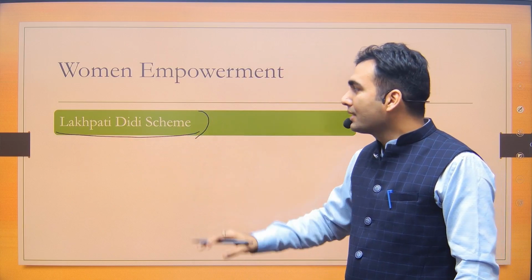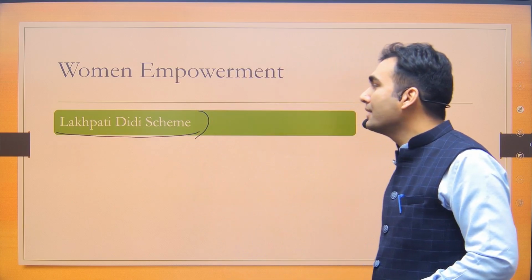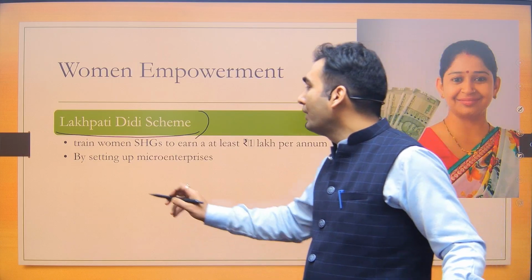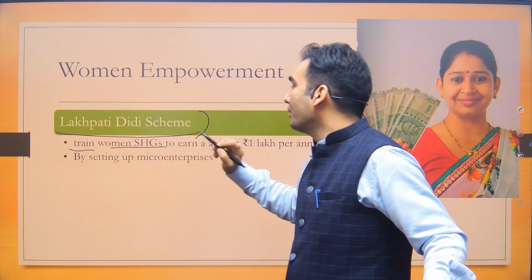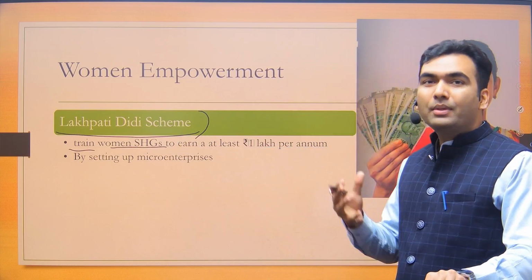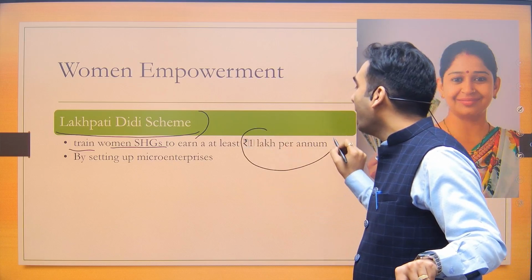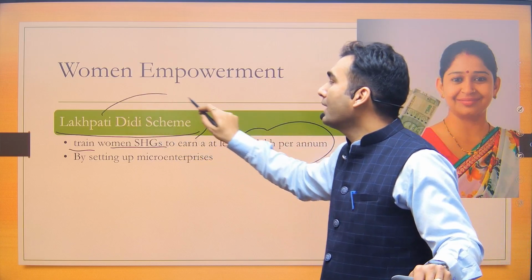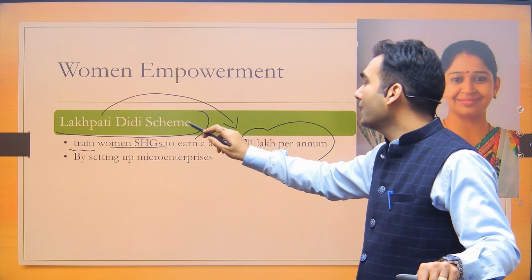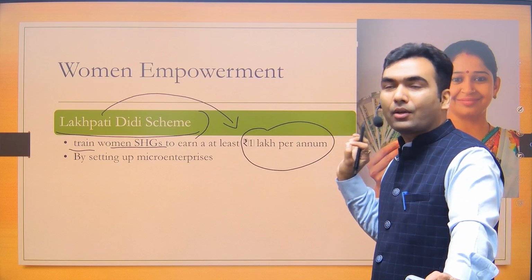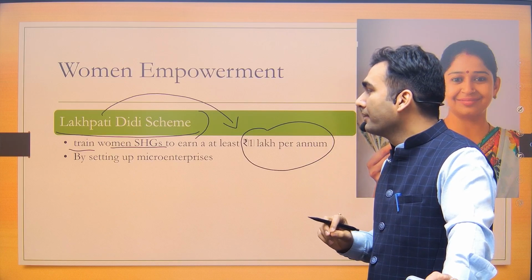So this scheme is for SHG women. What do we have to do? We have to train these SHG women. How much training should be provided? So that they are able to earn at least 1 lakh. Now you can understand the meaning of this name Lakpati. Lakpati means they are going to earn 1 lakh per annum, 1 lakh rupees of income in a year.